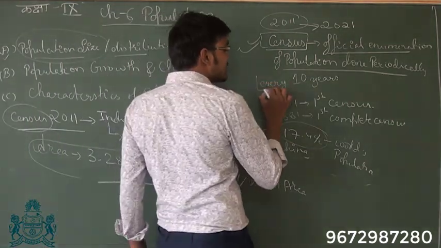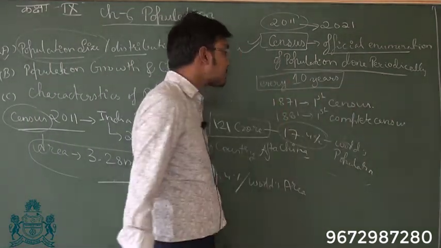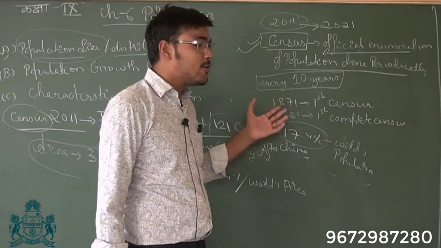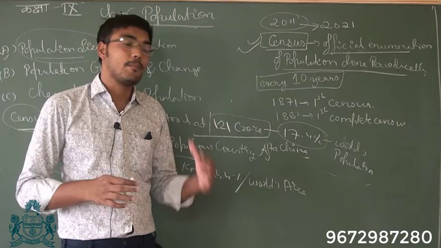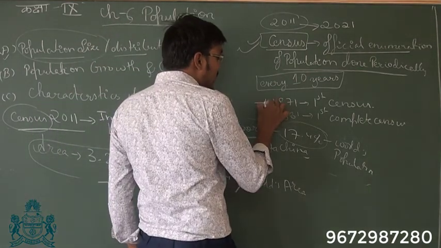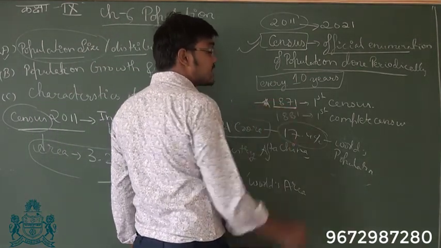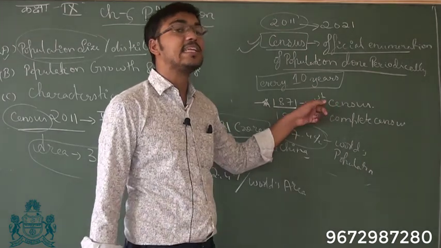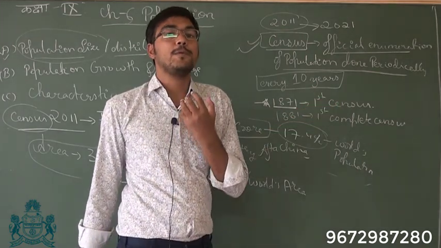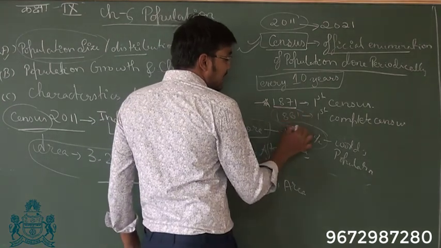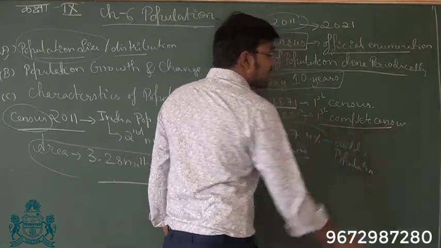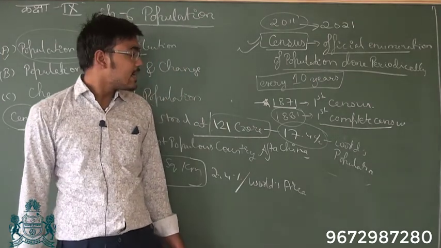Now in India census is held every 10 years. This practice was started by the Britishers long back, and in 1871 the first census was conducted. This was an incomplete census because certain people were excluded from it. In 1881 the first complete census was conducted in India.